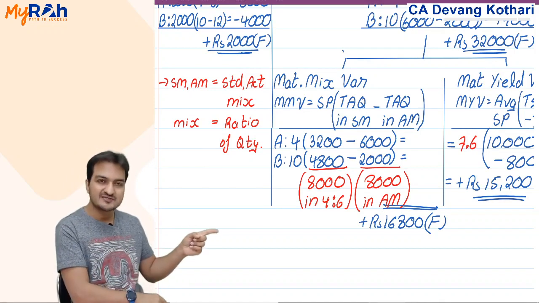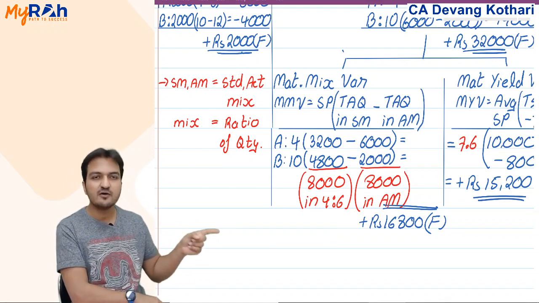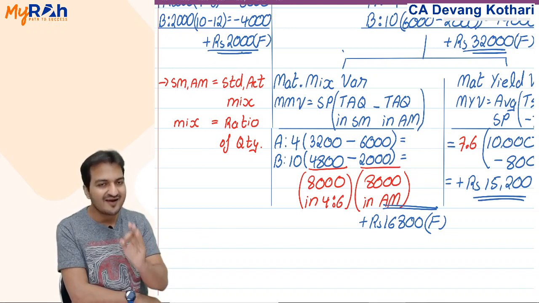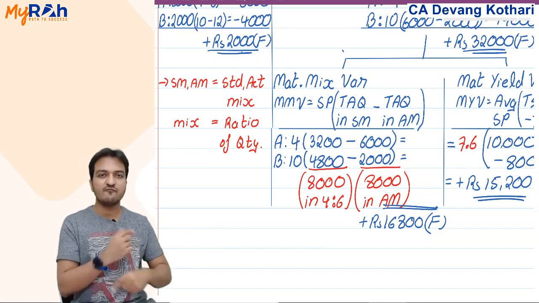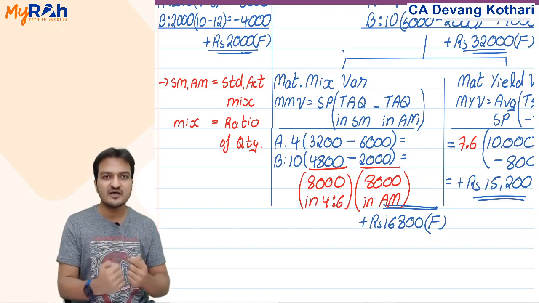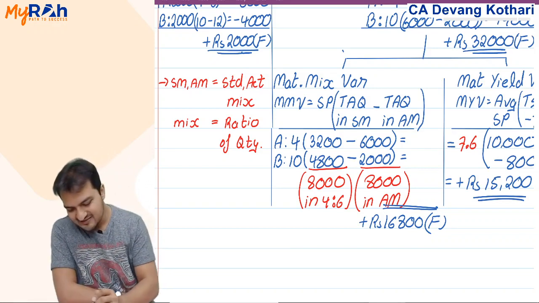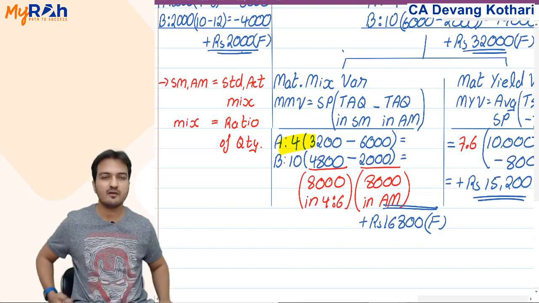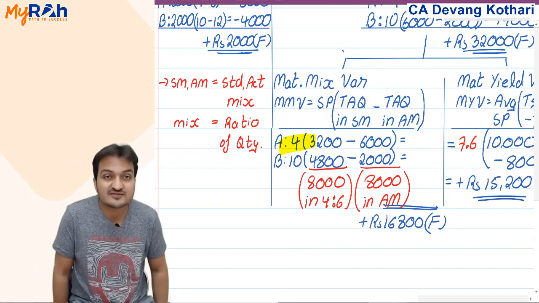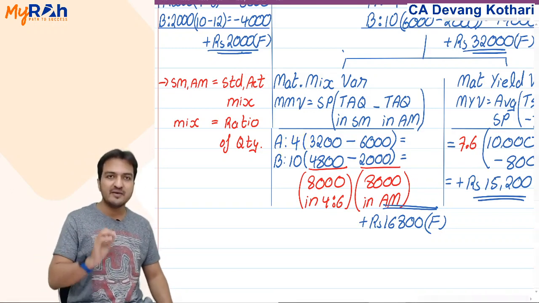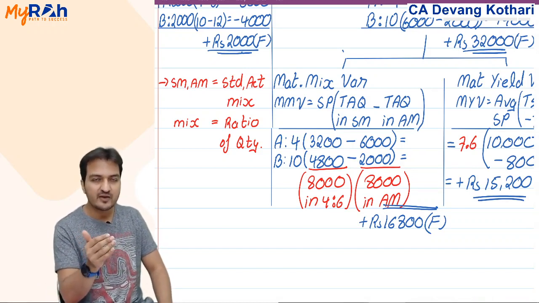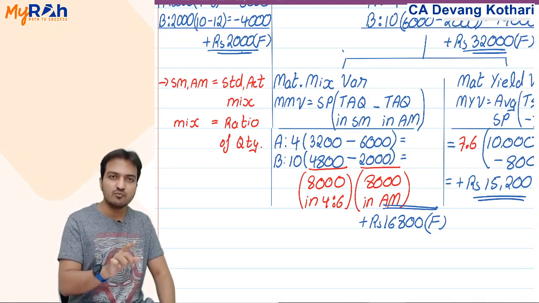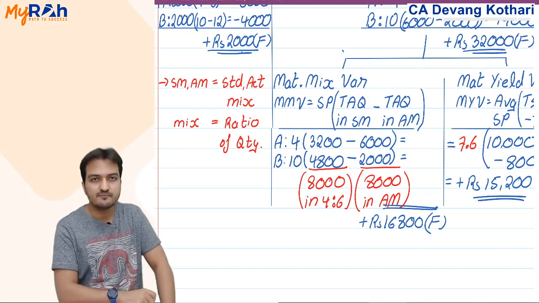If my mix variance here is positive, positive indicates what? Positive indicates that I mixed more water. Why does mixing water save cost for me? Because water is a cheaper material. So conclusion, mix variance is positive when I mix more of the cheaper material. Mix variance will be negative when I mix more of the expensive material.